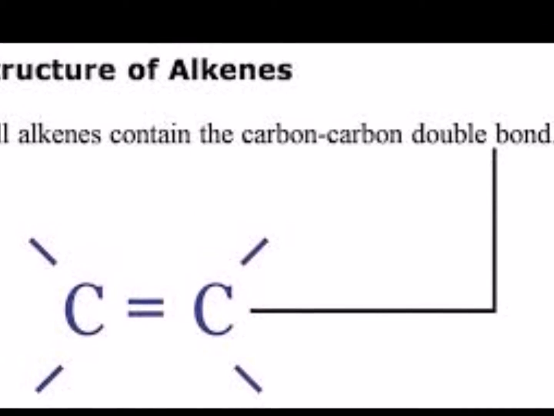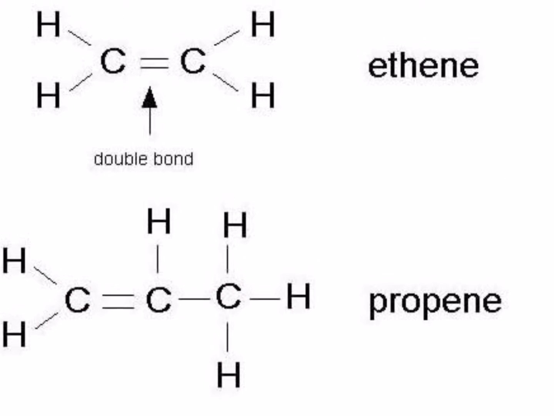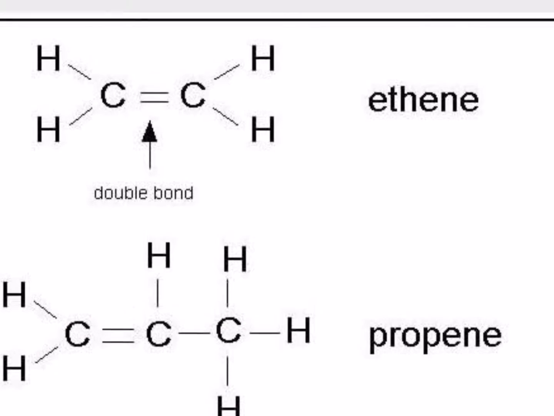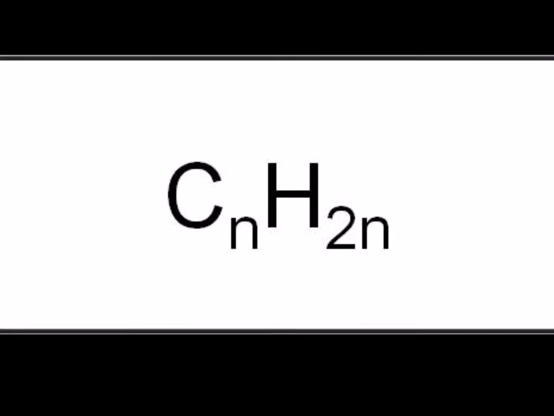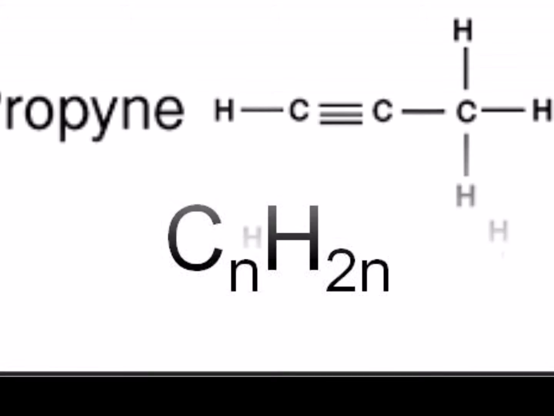Alkenes contain at least one double bond. They are called unsaturated hydrocarbons. The first three are gases, the next 14 are liquids, and higher are solids. Their general molecular formula is CnH2n.